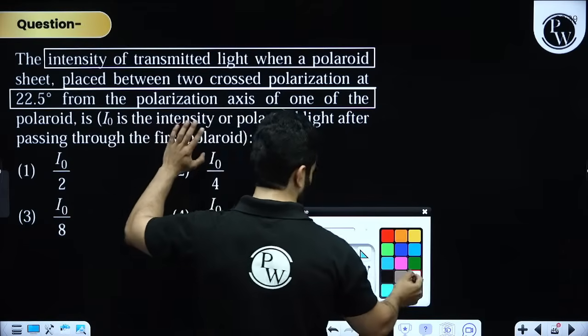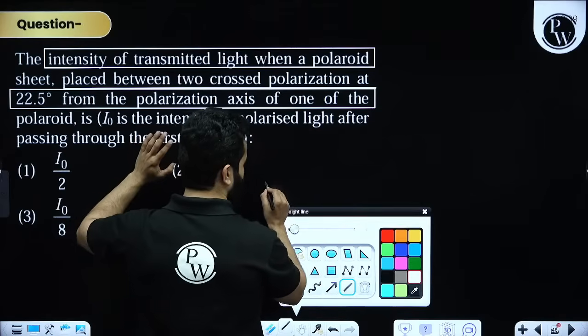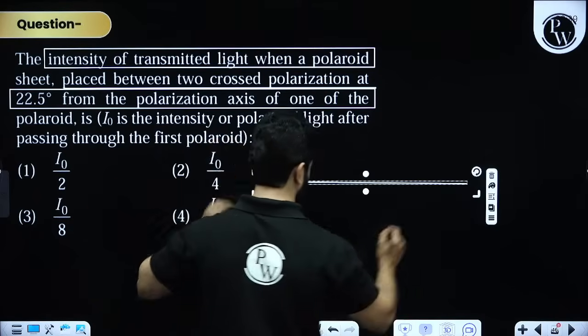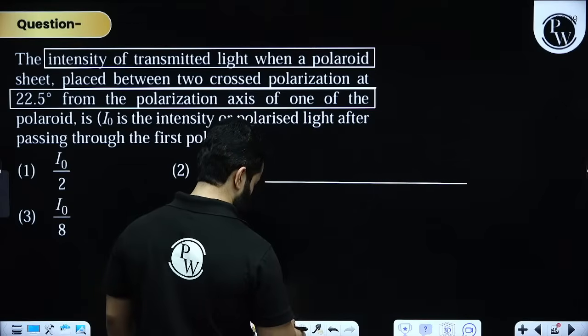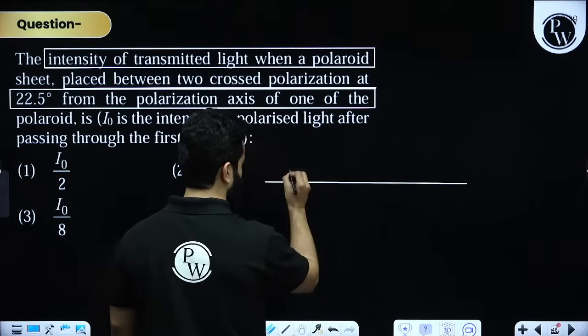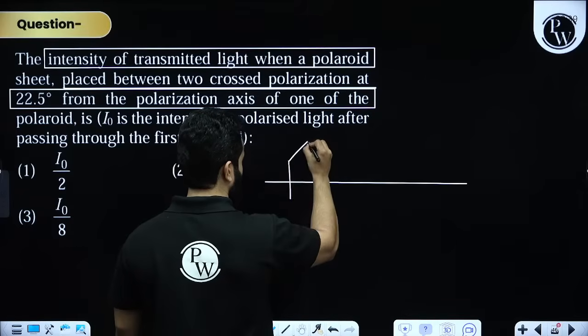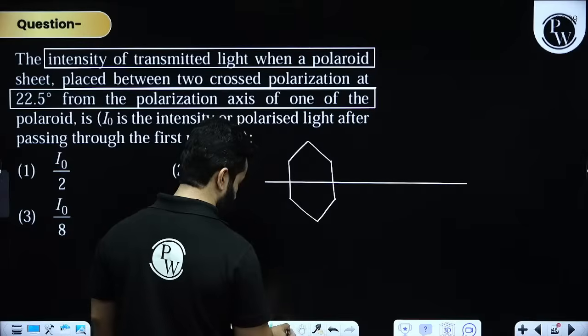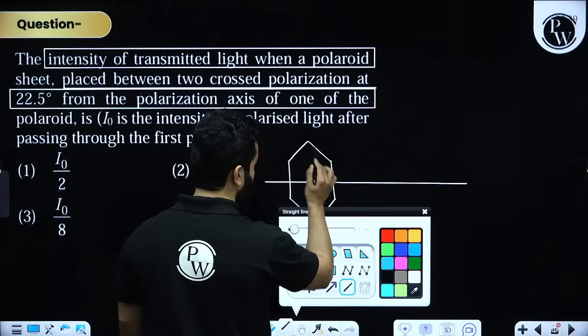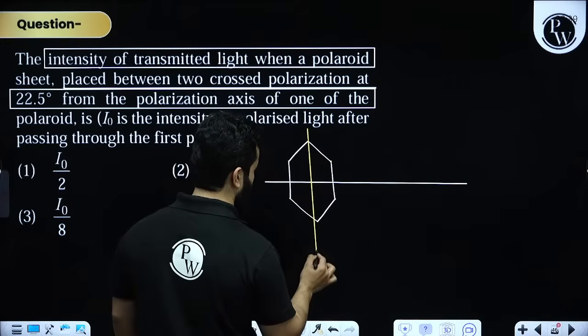Let me tell you what this is. Let's suppose this is a polarizer, and this is the pass axis.